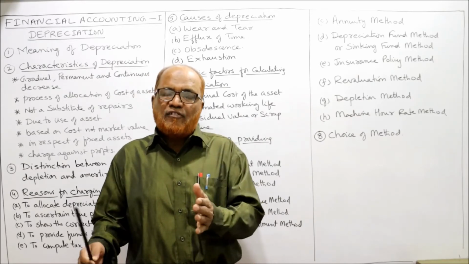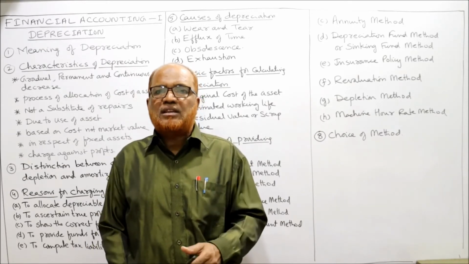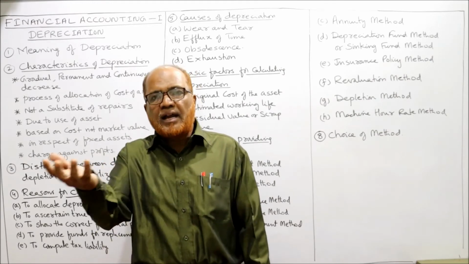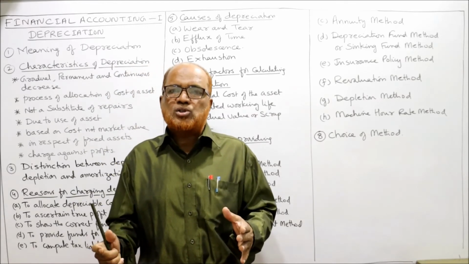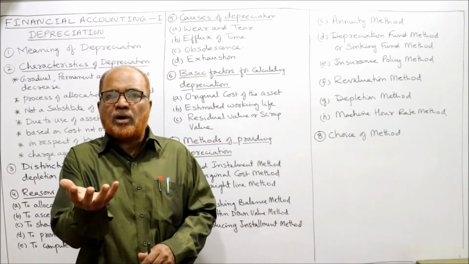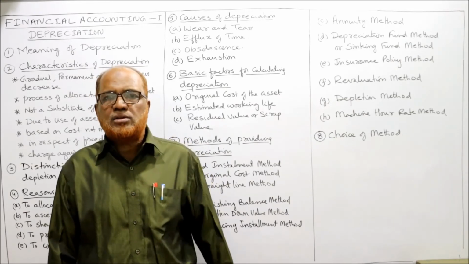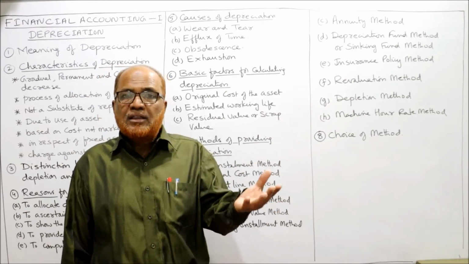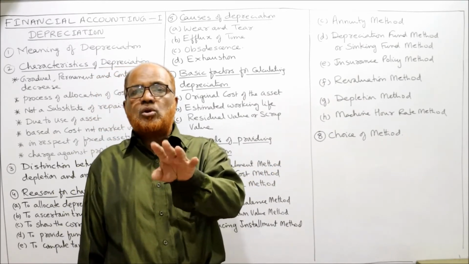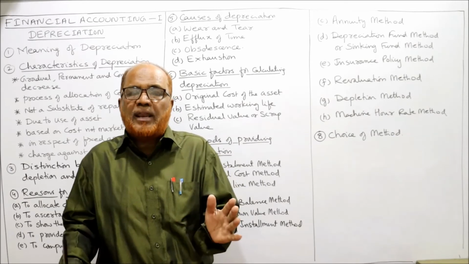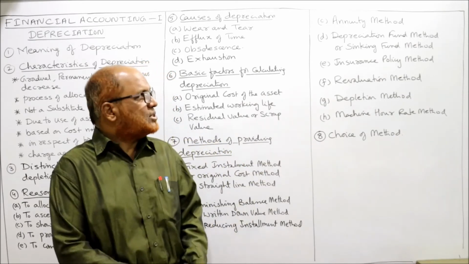For example, we have purchased an equipment. On 1st January, beginning of the year, the value of the equipment is 1 lakh. At the end of the year, on 31st December, suppose we are closing the accounts, we find out what is the present value of the asset. The present value of the asset is 80,000. Beginning of the year, the value was 1 lakh. End of the year, it has become 80,000. So 20,000 rupees is the depreciation. Simply by comparing value in the beginning, value in the end, we find out depreciation.